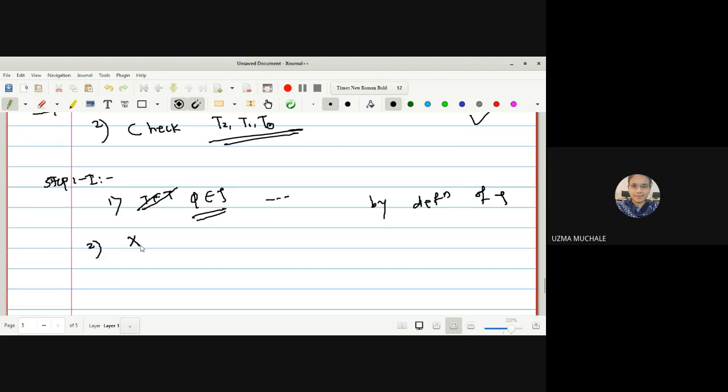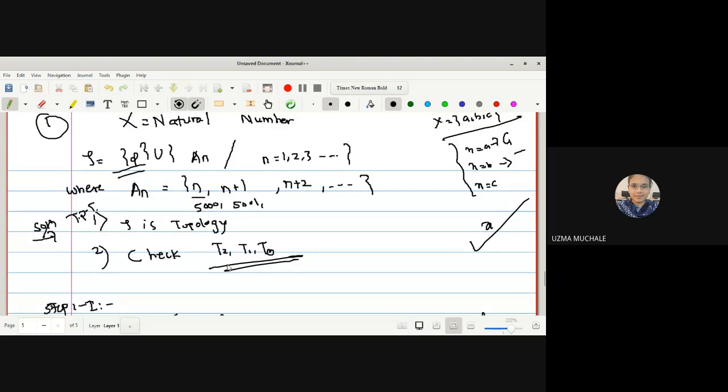Next, we have to show that X belongs to τ. What is X in this case? We have to show that the natural number set belongs to topology τ. Can you show this? Yes, ma'am, by taking n equal to 1.